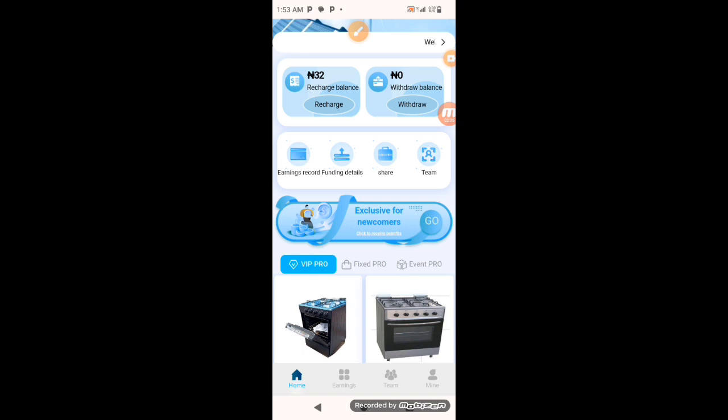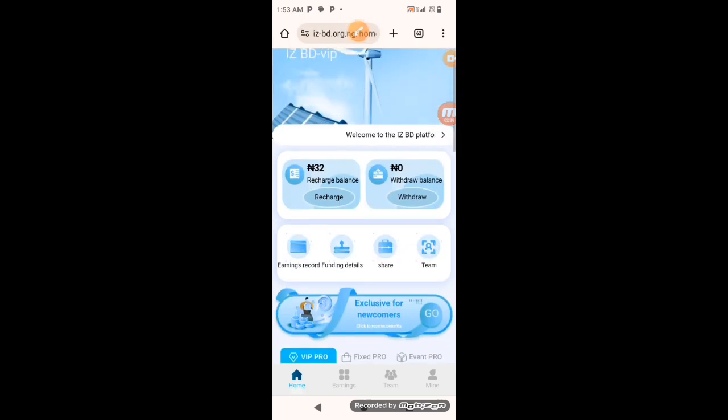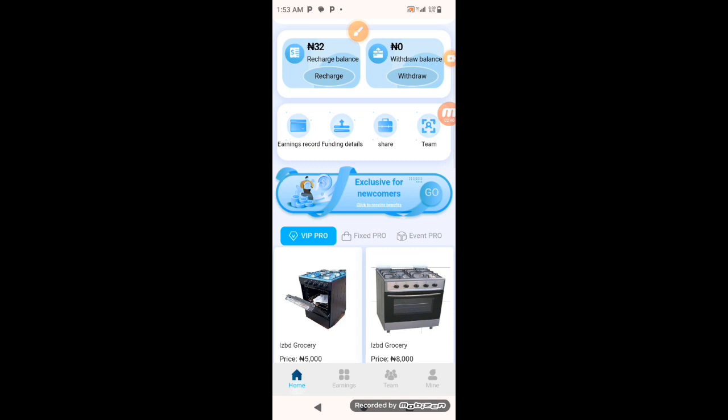Now, the first thing I want to show you, as far as this system is concerned, is the various investment packages. There are three major investment packages. I'm going to explain to you how it works. I'm still going to have a video that explains this more, but let me talk about it in this one because it's very important. We have the VIP Pro. How does this VIP work?